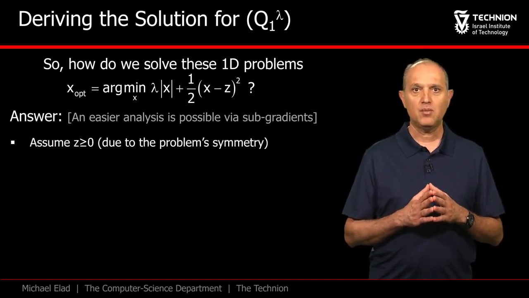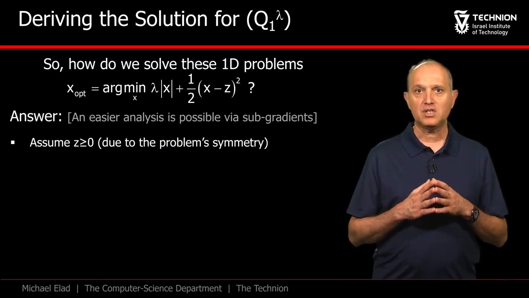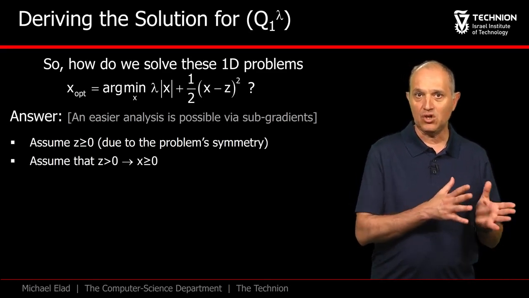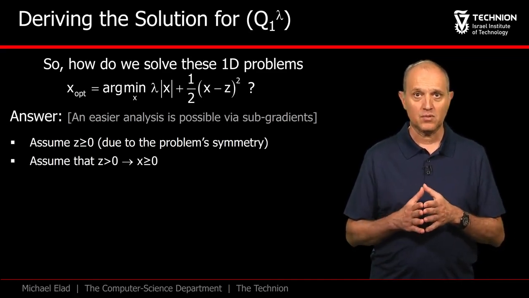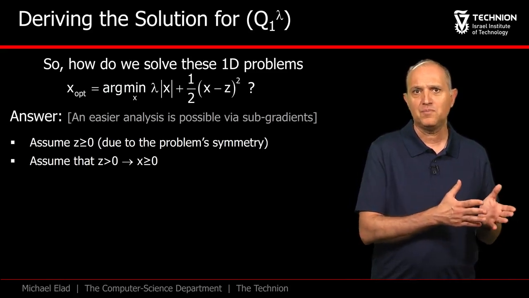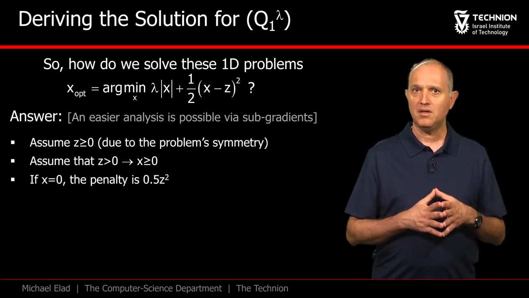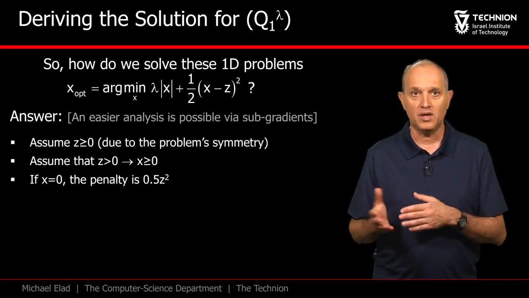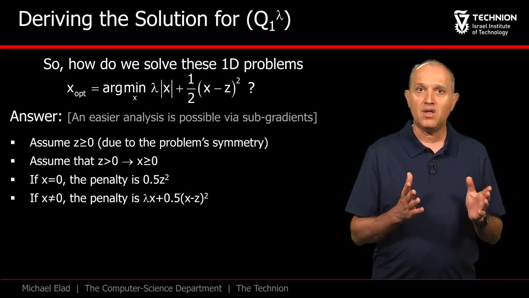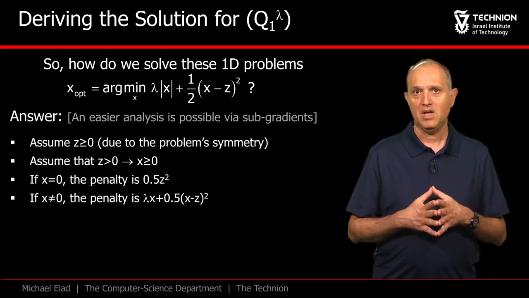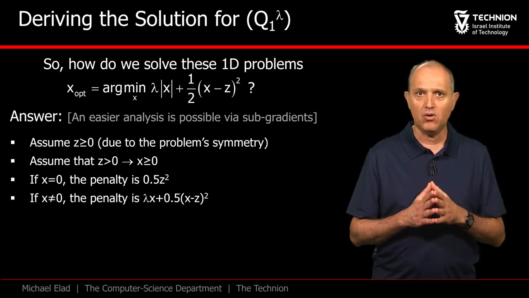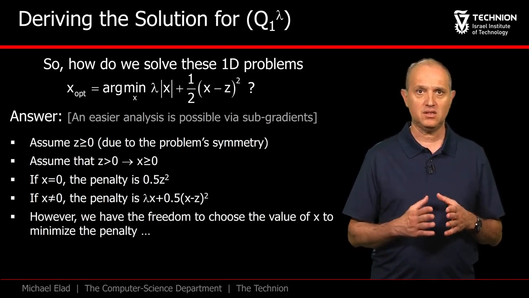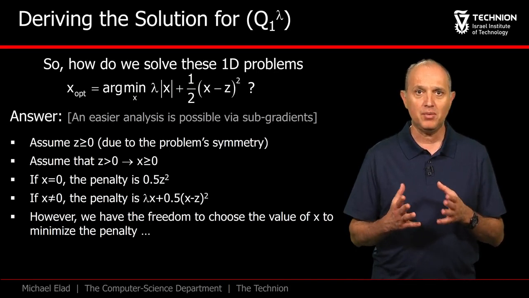First, observe that the problem is symmetric, and thus we can restrict our study to non-negative z values. We shall further assume that when z is non-negative, so is the solution x, because getting a negative value for a solution makes no sense. Okay then, the solution could be 0 and then the penalty is 0.5 times z squared. If the solution is non-zero, then the penalty is this quadratic expression. And clearly, it is not as obvious as before that we should choose x to be equal to z. So what should x be in this case? Let's choose it so as to minimize the penalty.